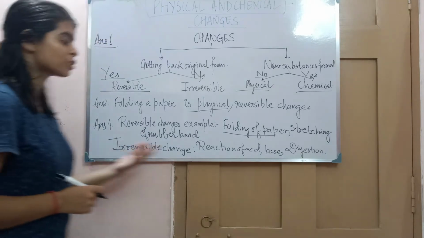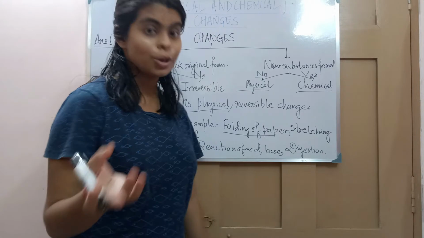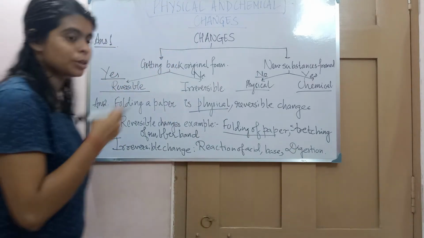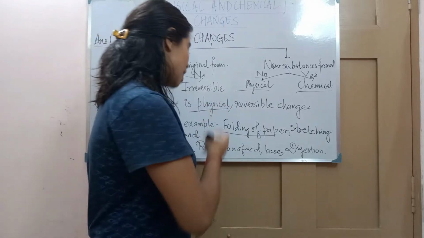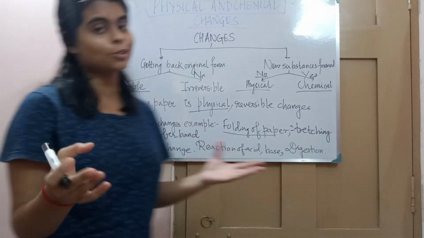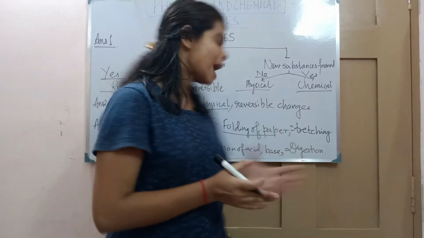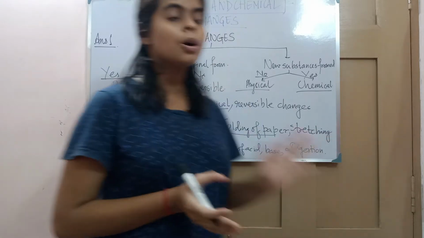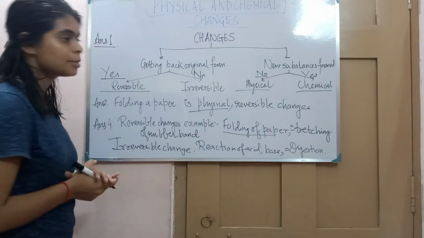Irreversible change: reaction between acid and base. You have learned in the previous chapter that a reaction of acid and base gives us a new substance, salt and water. And digestion is also one kind of irreversible change.